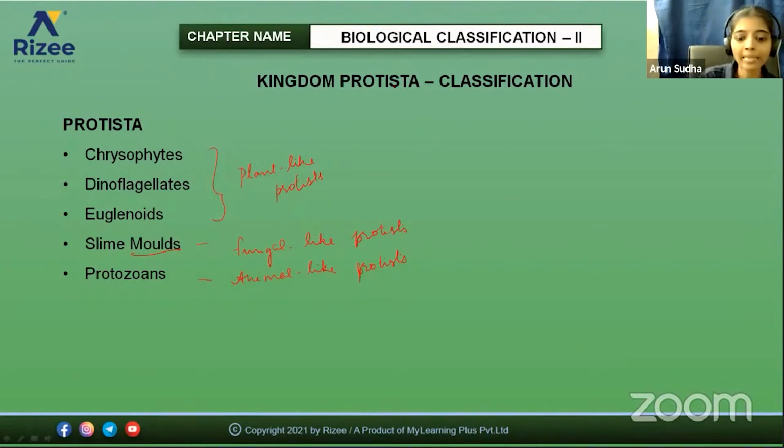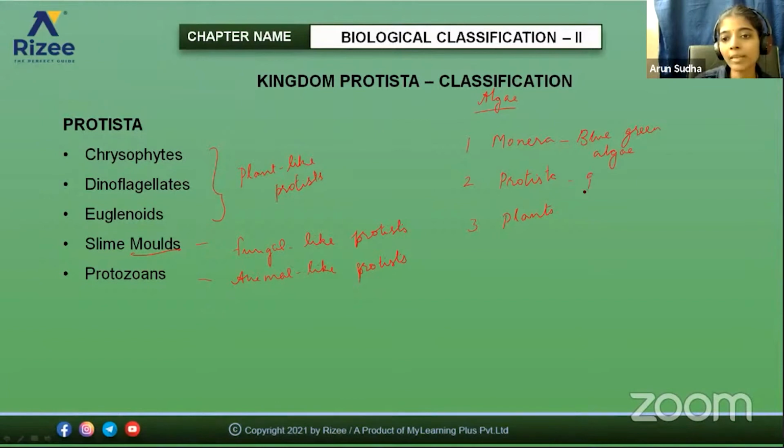And also if you take algae, what are the features of algae? Algae, in the sense, we can say that they are chlorophyll-containing organisms. If you take algae, we classify algae in 3 kingdoms: Monera, Protista, and also plants. So algae come in 3 different kingdoms. In Monera, we saw cyanobacteria, which is also called the blue-green algae. That blue-green algae comes under the kingdom Monera.